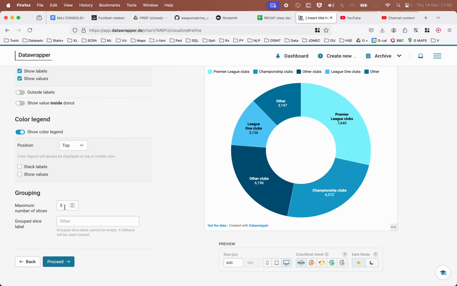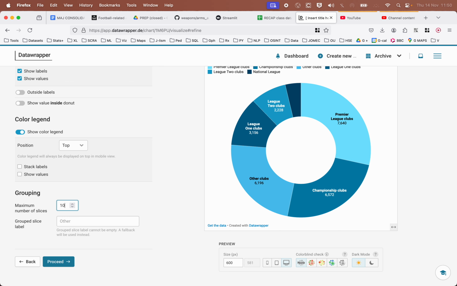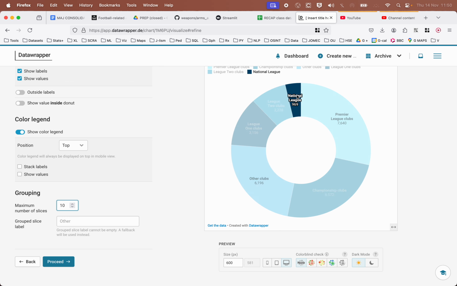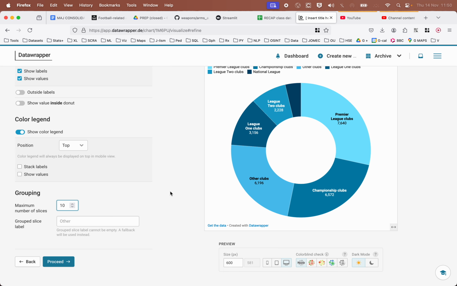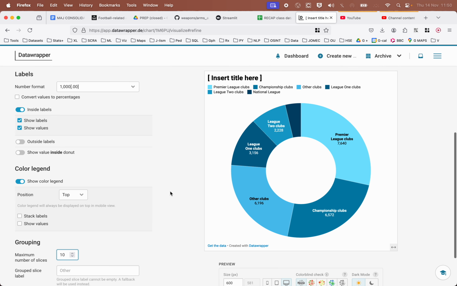But down here under grouping, we can adjust this. So if you say 10, for example, it'll show all of them. There's the National League. So that's much better. And I think otherwise then we just make sure it's ready for publication. And there we go. There's our donut chart.